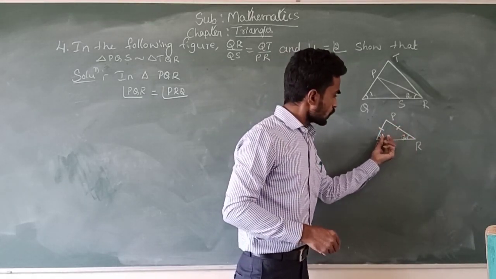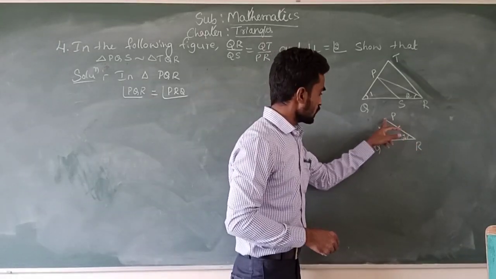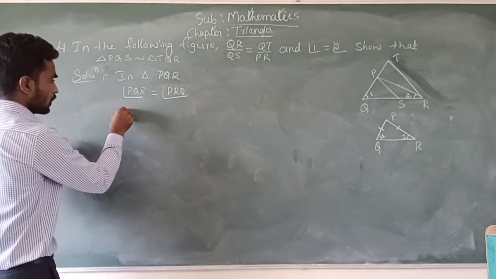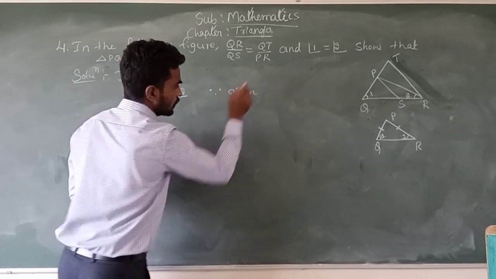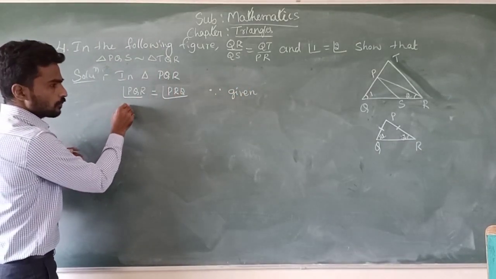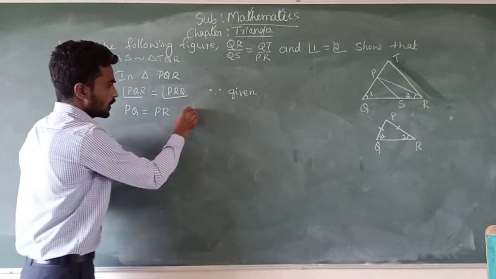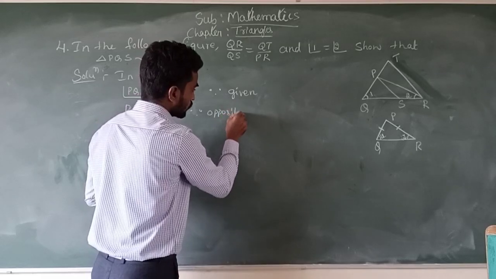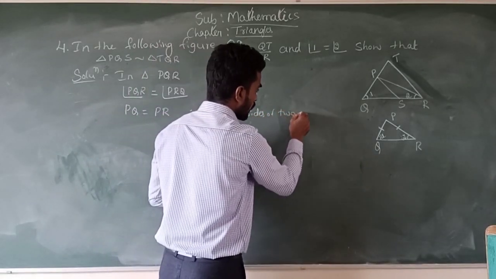Then opposite sides of these two equal angles are equal. That means PQ is equal to PR, because they are given that. Then PQ is equal to PR, because opposite sides of two equal angles.